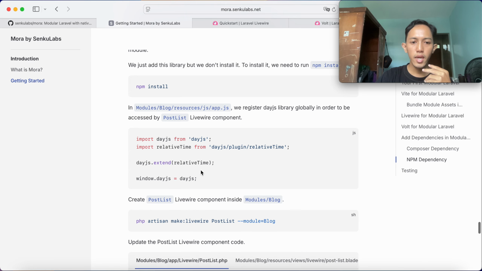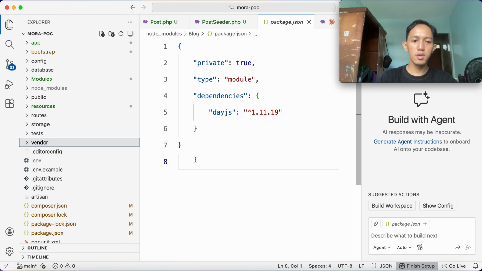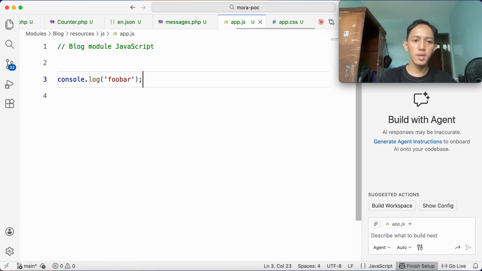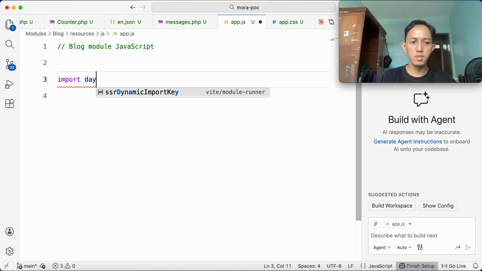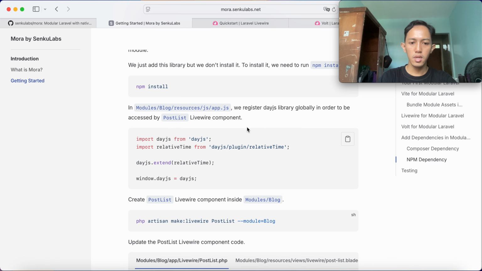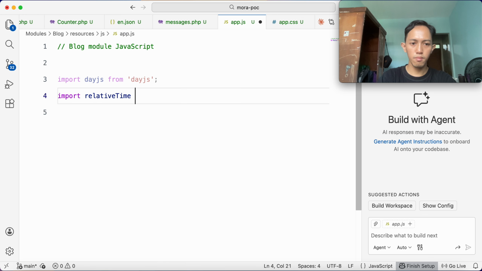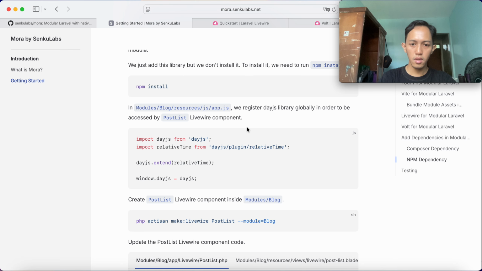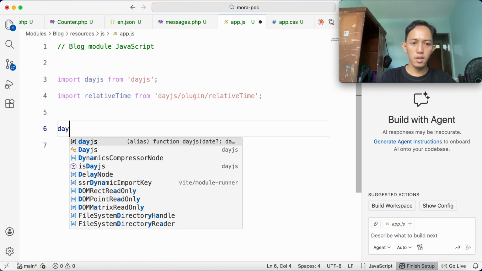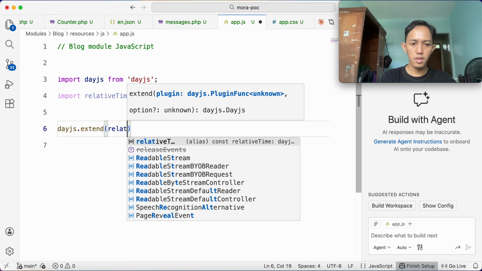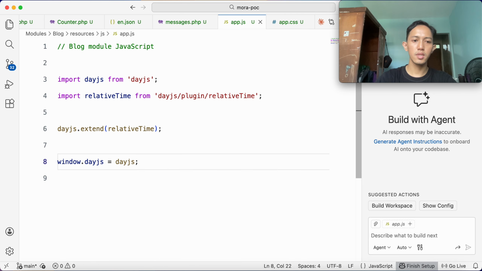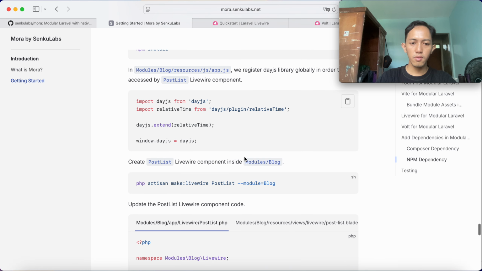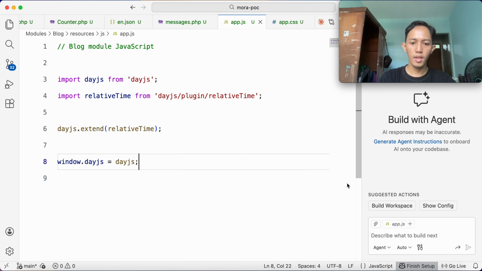All right, and then let's go to app.js in modules block, app.js, this one, and then maybe we should type together the day.js import, import relative time from the day.js plugin relative time, day.js extend relative time, and then window.dayjs.